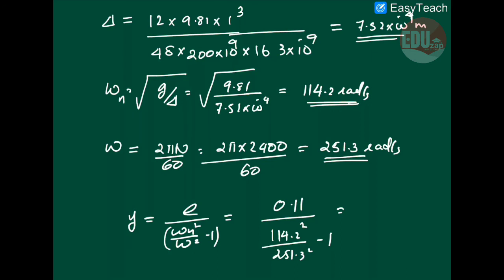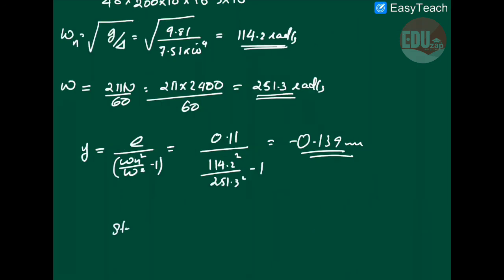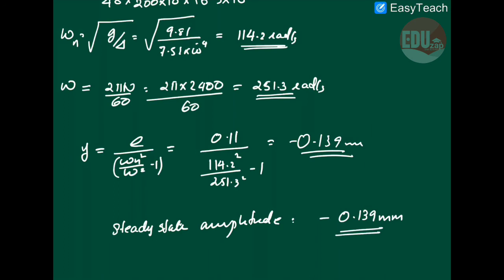So you will get minus 0.139 mm. So the steady state amplitude becomes minus 0.139 mm. That's the final answer. Thank you.